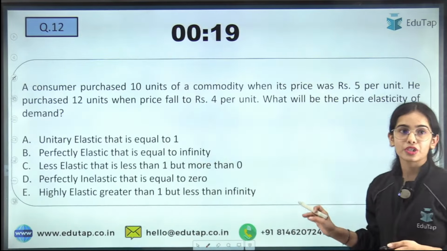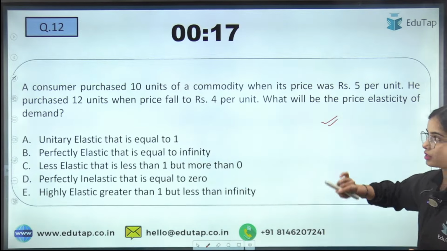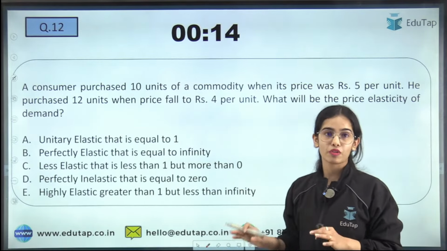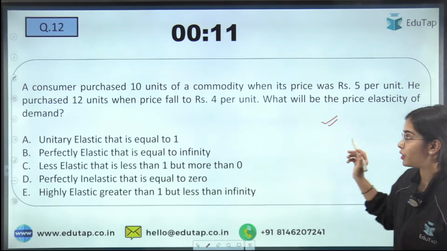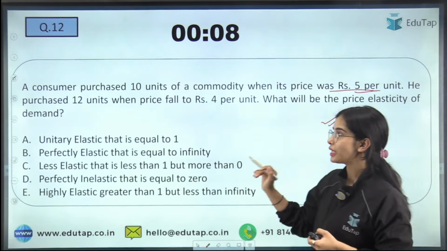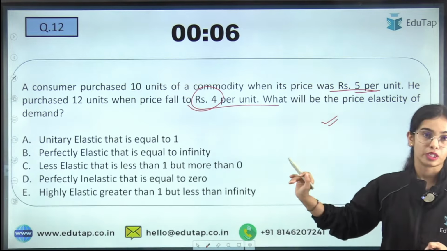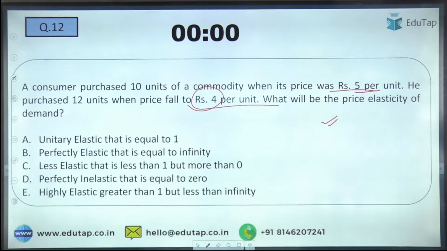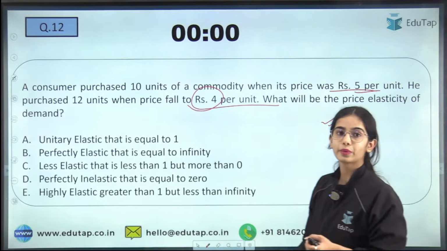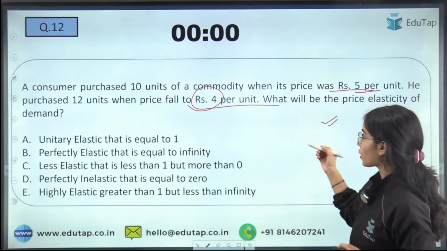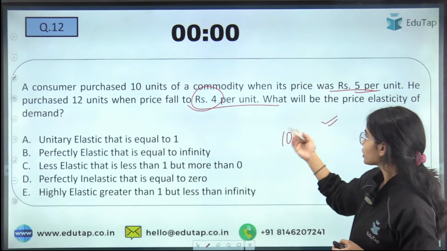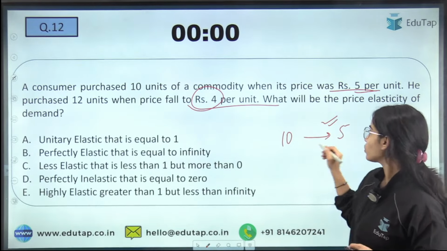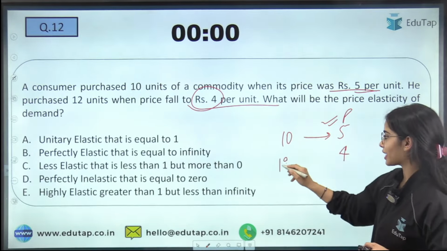So now coming to the next question. Try to answer this question, okay? A consumer purchased 10 units of a commodity when its price was rupees 5 per unit. Now he purchased 12 units when the price fell to rupees 4 per unit. What will be the price elasticity of demand? That you have to tell me. The consumer purchased 10 units when the price was 5, and now the price has decreased to 4 and the quantity demanded has increased to 12.